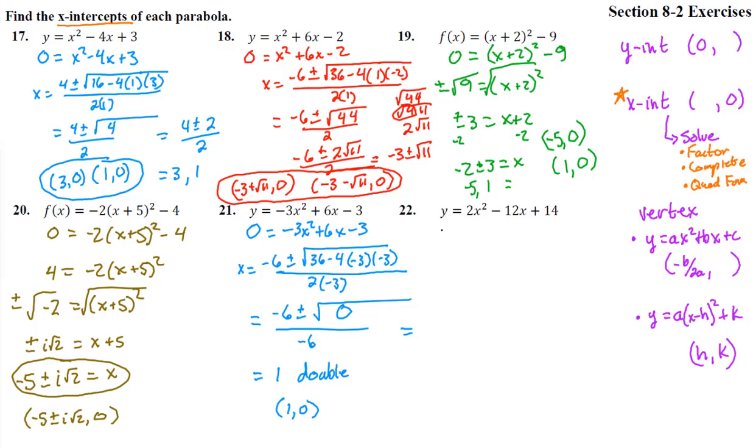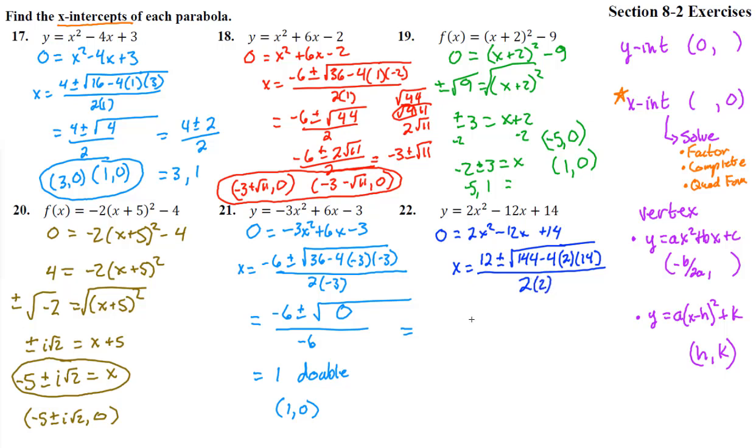Final one. Stick 0 in for y, and we get 2x squared minus 12x plus 14. And x equals negative b. So that's a positive 12 because b is negative itself. Plus or minus the square root of b squared minus 4ac, all over 2a.